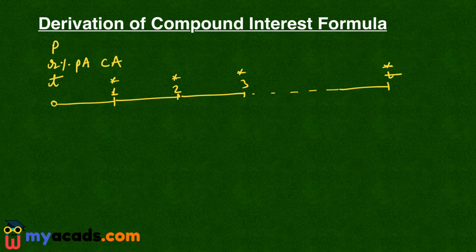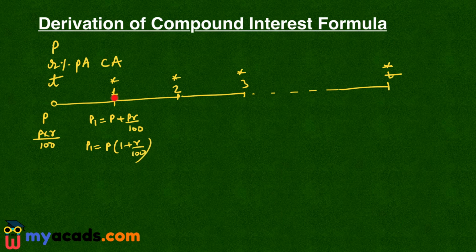So my principal here is P. The interest will be the principal into rate of interest, that is R, time period is 1, so divided by 100. Now here compounding will take place. It means my new principal P1 will become P plus PR by 100. I have added the previous principal and the interest accrued. So P1 is P into 1 plus R by 100.